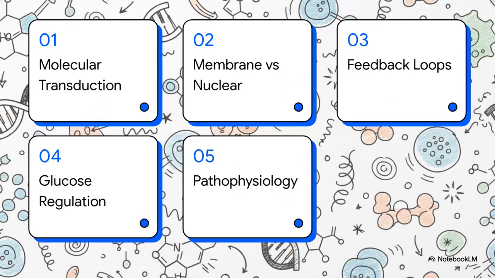So here is our clinical syllabus for today. First, we'll cover molecular mechanisms of transduction. Second, we'll contrast membrane and nuclear receptors. Third, master signaling feedback loops. Fourth, we'll use glucose regulation as our clinical model. And finally, we'll wrap up with the pathophysiology of endocrine dysregulation.